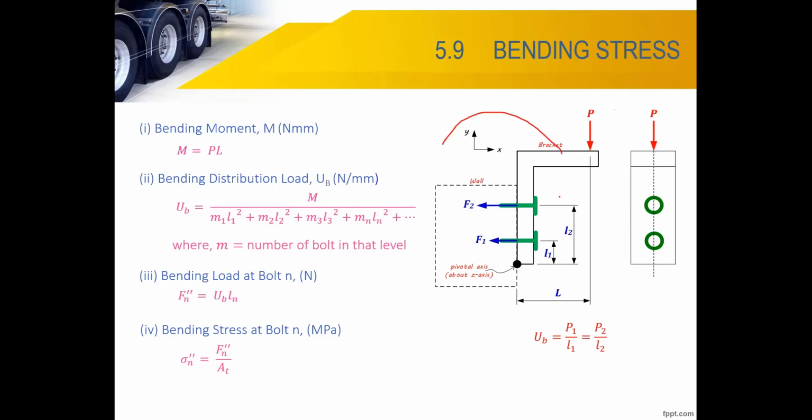So this force P here produces a moment at this center point, the pivot point. Due to this distance L, P times L is the moment. The pivot is here because the bracket is connected to this wall, or concrete wall. We mounted the bolts at a lower level and at an upper level, level 1 and level 2. Due to the moment, it tends to pull out the bolt, so it will produce tension in the bolt. So this is a type of secondary loading, category secondary.